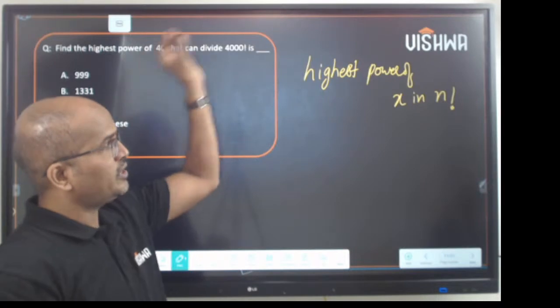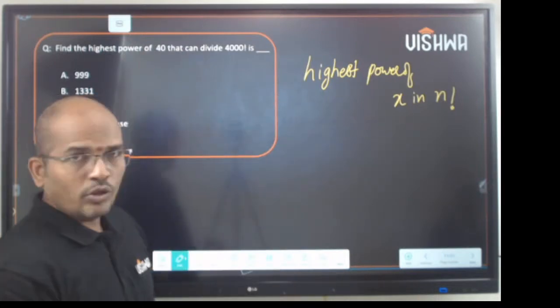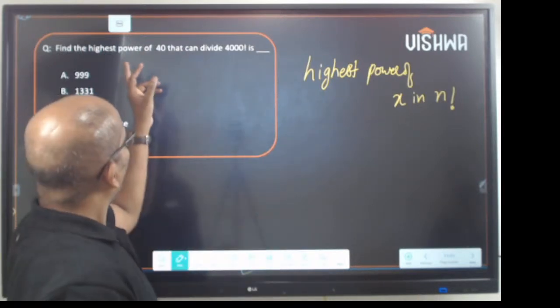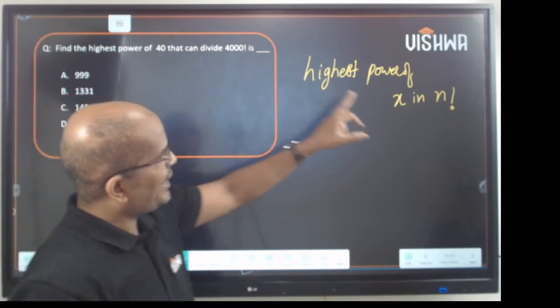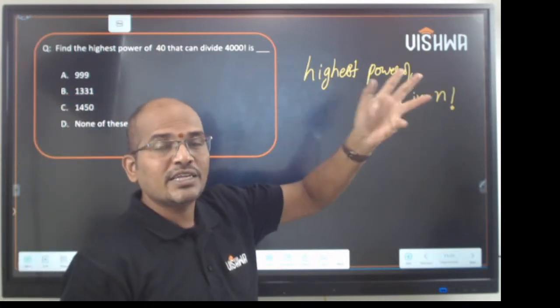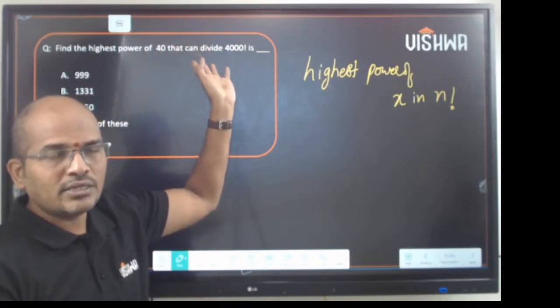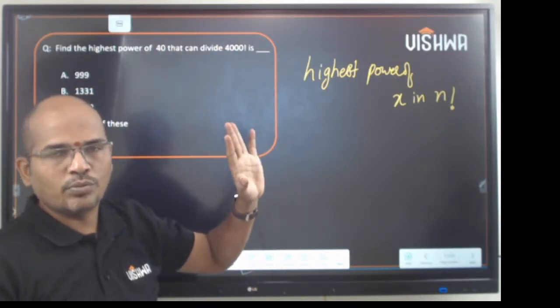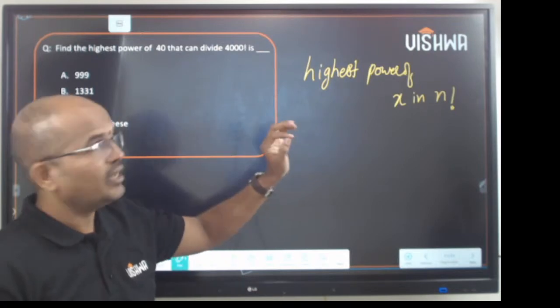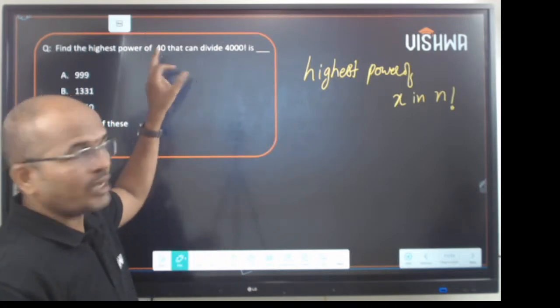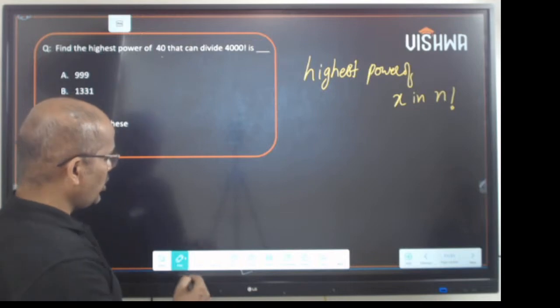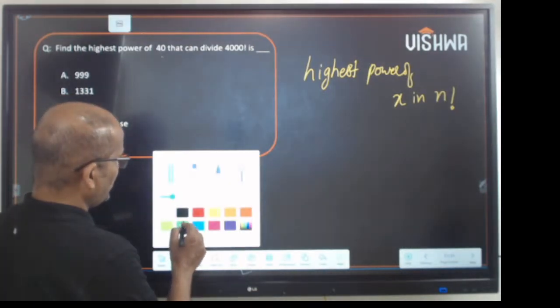If the given x is prime, divide the value of n continuously by x, sum the values, take the output. As simple as that. Here, 40 is not prime. As 40 is not prime, what should you do? You should write 40 in this way.